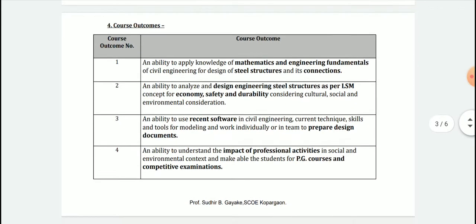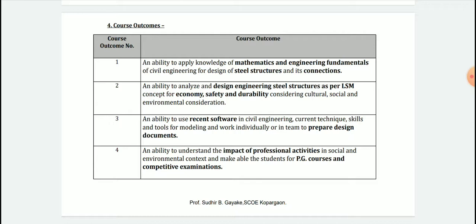After studying the subject, these are the outcomes. Initially, the first outcome is that students will have the ability to understand steel structures by applying mathematics and engineering fundamentals. The second outcome is that students will be able to analyze and design engineering structures using the latest limit state method of design, which considers economy, safety and durability, and all aspects of environmental conditions.